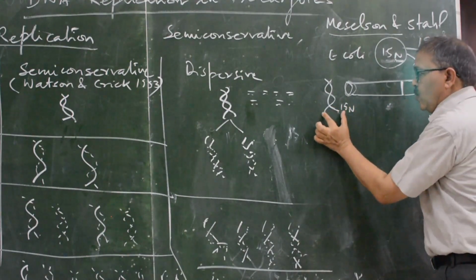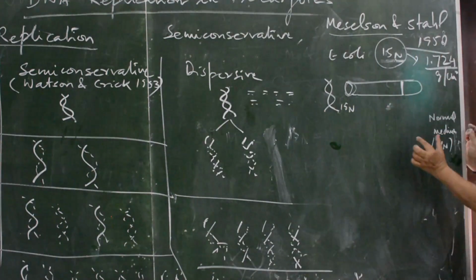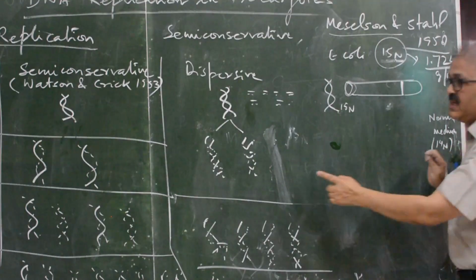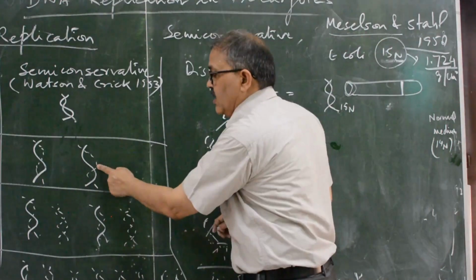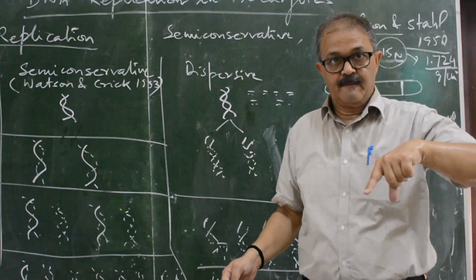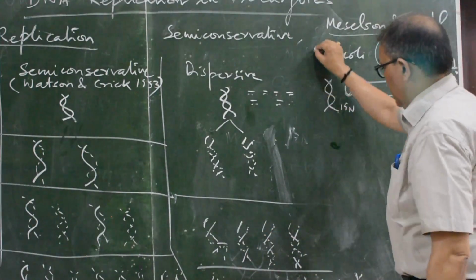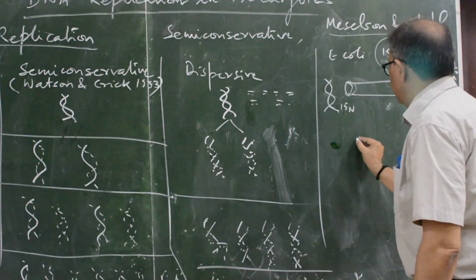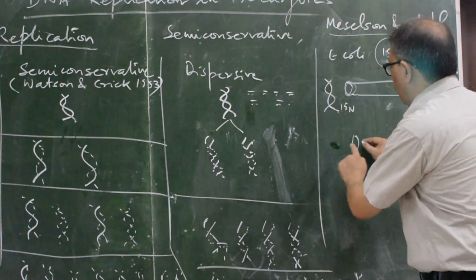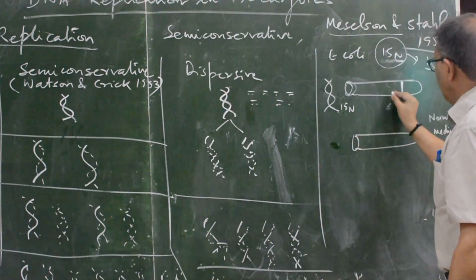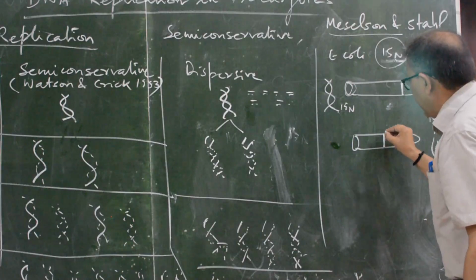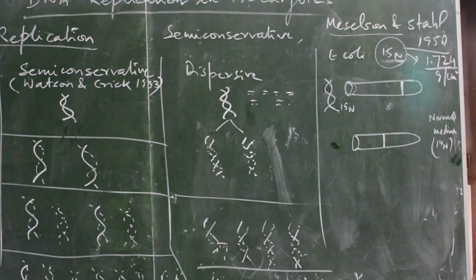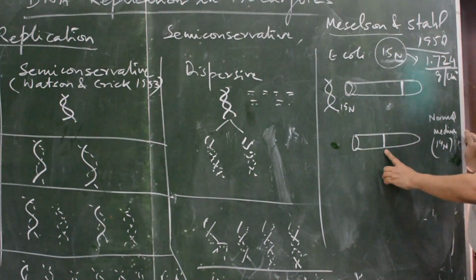But when this Escherichia coli was grown in a normal medium, the new strand will be from the normal nitrogen. So in the first generation, after growing in the normal medium, an intermediate band appeared.